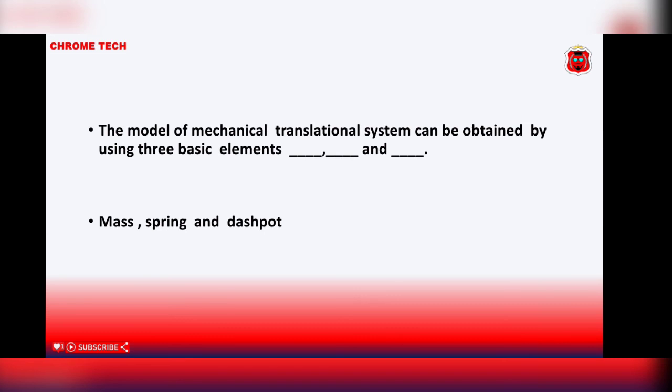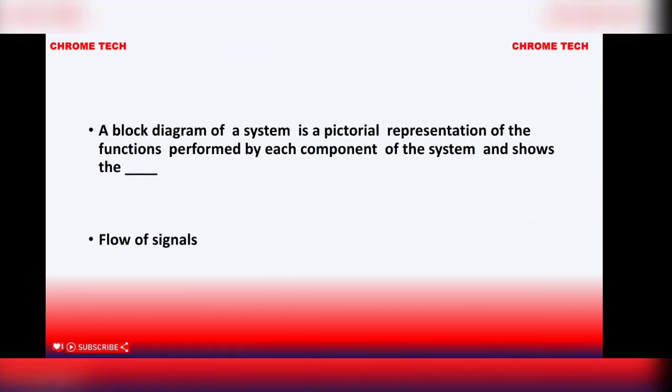The model of a mechanical translational system can be obtained by using three basic elements: mass, spring, and dashpot. Mass, spring, and dashpot is the correct answer. A block diagram of a system is a pictorial representation of the function performed by each component of the system and shows the flow of signal.